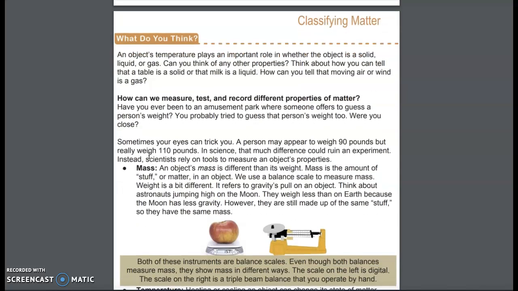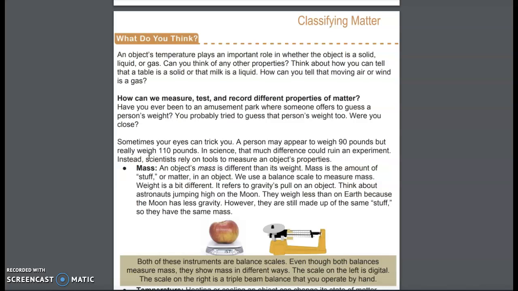And this was another one that you had to do. It says, what do you think? An object's temperature plays an important role in whether the object is a solid, liquid, or gas. Can you think of any other properties? Think about how you can tell that a table is a solid or that milk is a liquid. How can you tell that moving air or wind is a gas? How can we measure, test, and record different properties of matter?